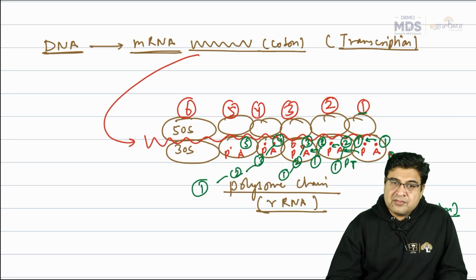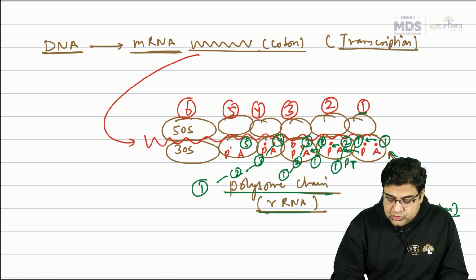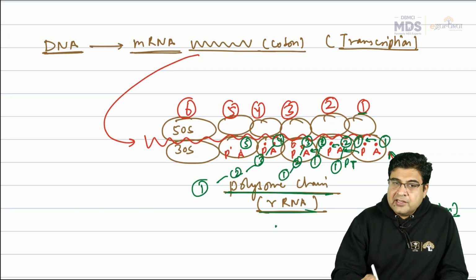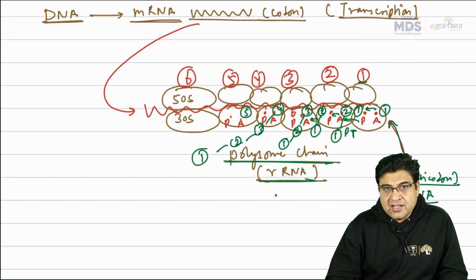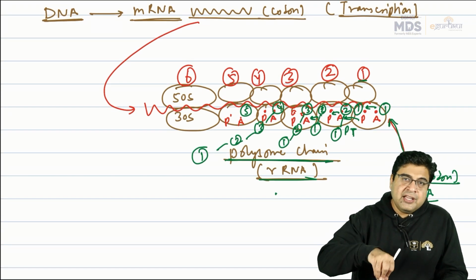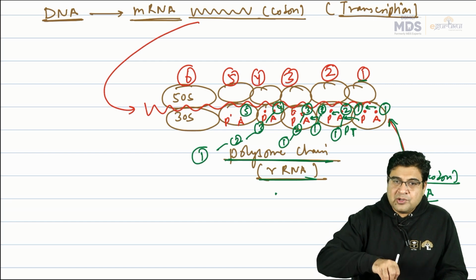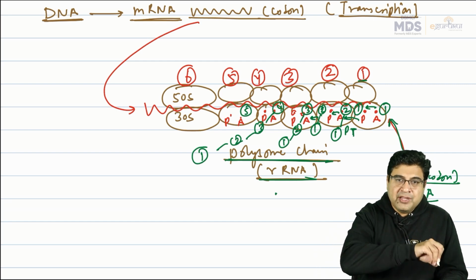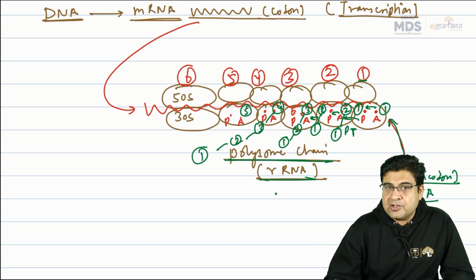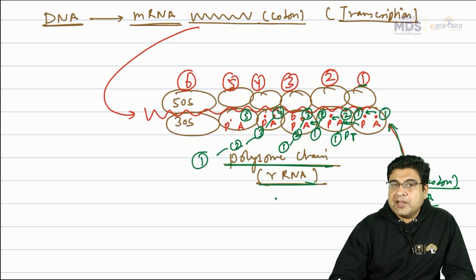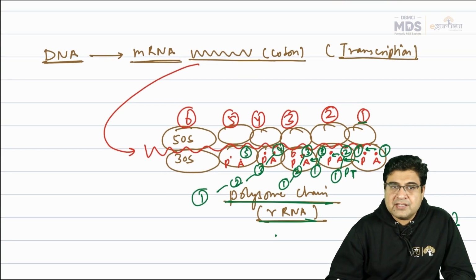So what are the various steps? First of all, there is a formation of the ribosomal RNA polysome chain. Then the messenger RNA will come and get inserted at the interface of 50S and 30S. Then the transfer RNA will bring the anticodons. Then there is an A2P translocation, then P2A, A2P, P2A. Alternately, this will move and there is an elongation of the chain because of the formation of the peptide bond, catalyzed by the peptidyl transferase enzyme.